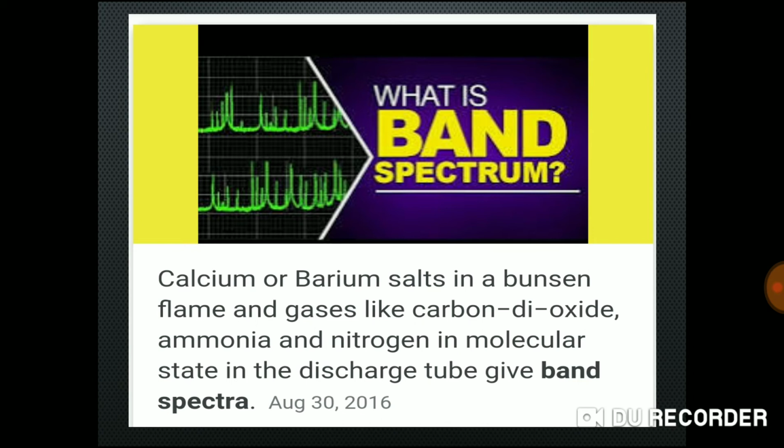Band emission spectrum has a sharp edge at one end and fades out at the other end. This is very important for band emission spectrum. Okay, shall we go to the absorption?